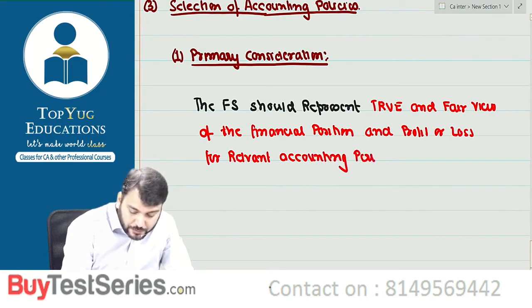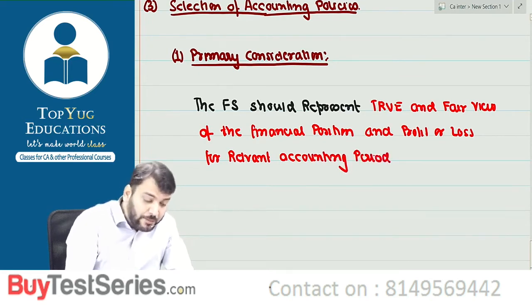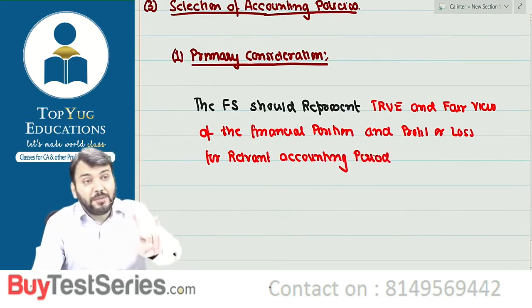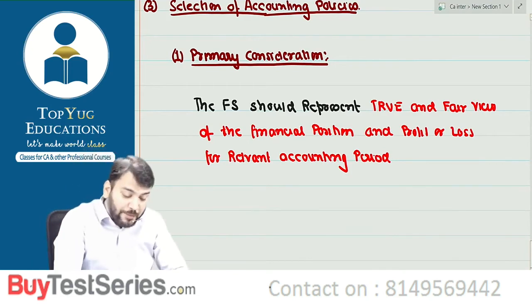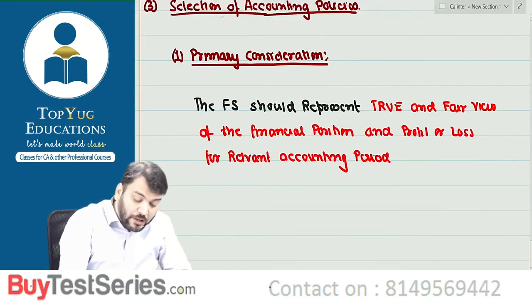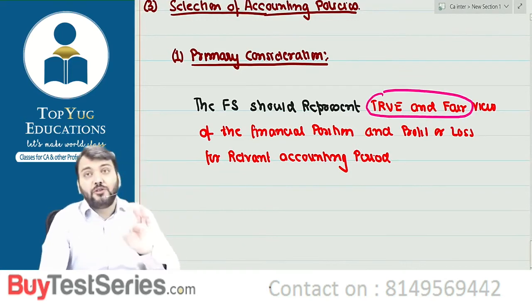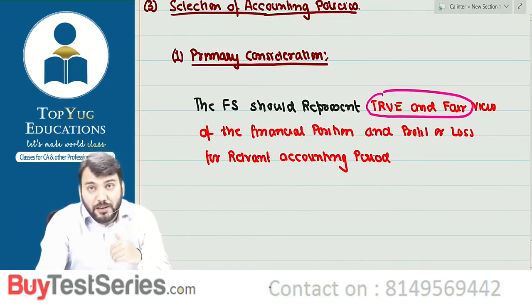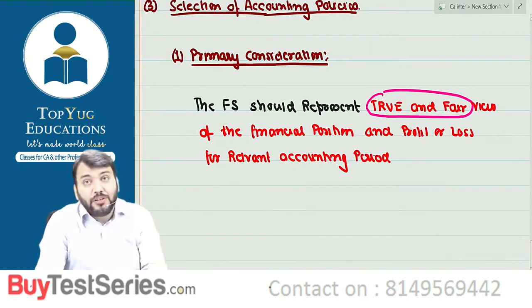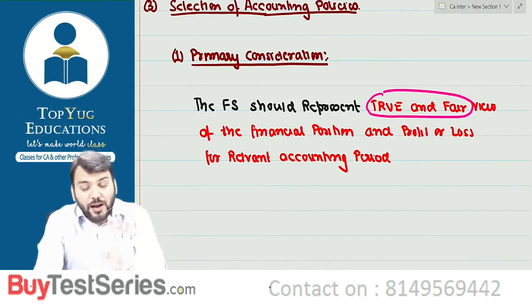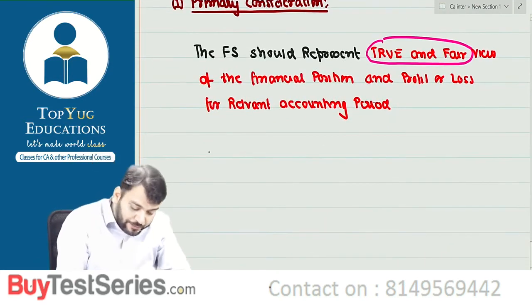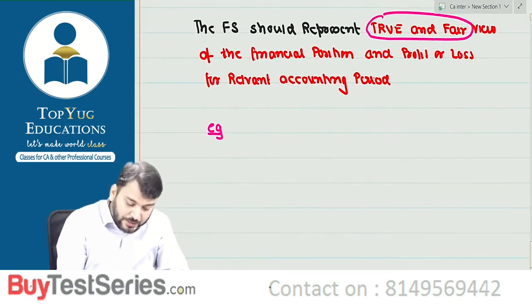Whatever accounting policy you are selecting, that must give a true and fair view. The primary consideration has been given to what? True and fair view. Understood? That is what our selection of accounting policy is based on. For example, I'm just giving one example. Just try to understand. Correct?